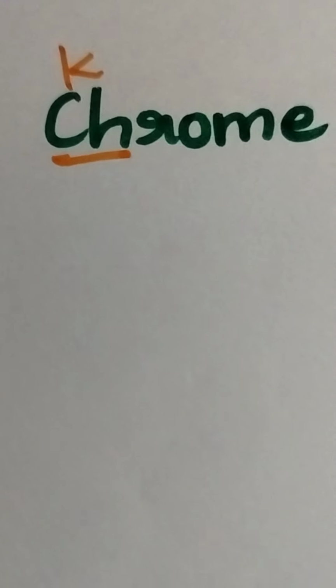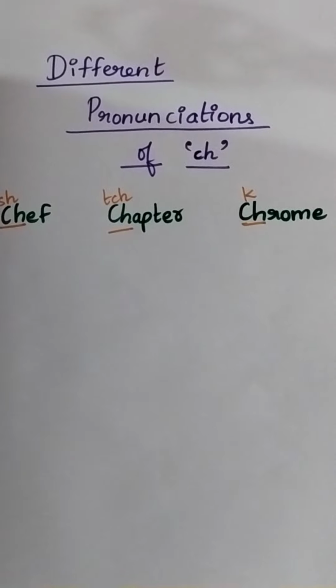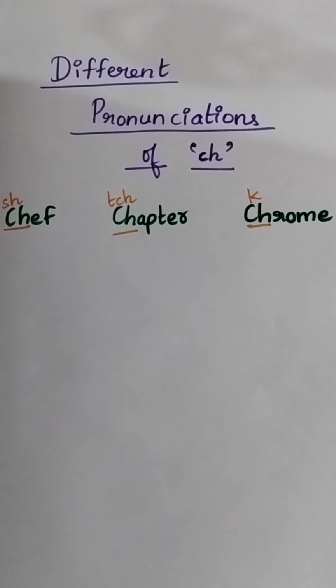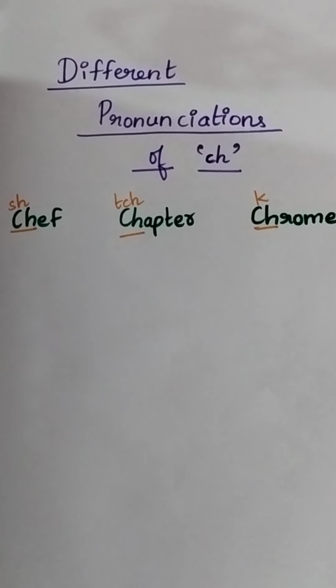This word is pronounced as chef. The sh sound for ch. How do you pronounce this word? This is chapter, which has the ch sound. This word is pronounced as chrome, where ch has the k sound. So you have noticed 3 different sounds of ch, right?